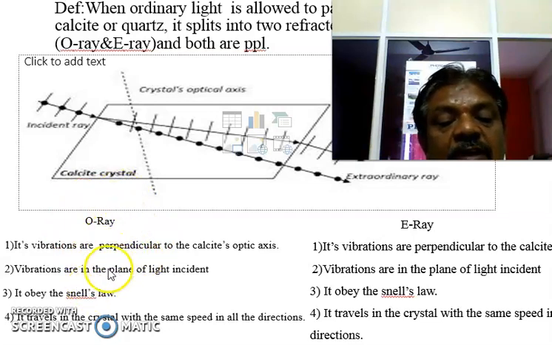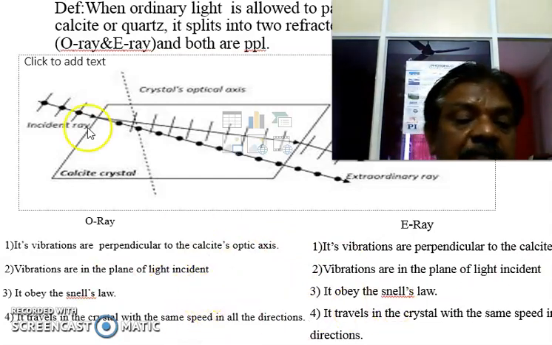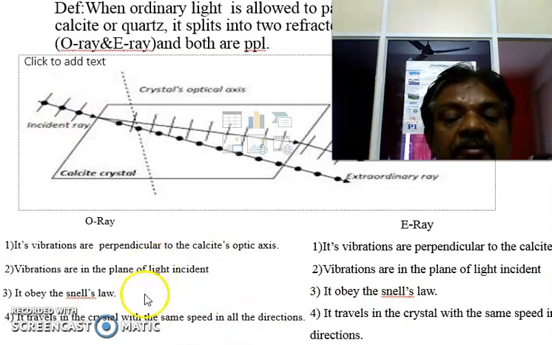So the refractive index of the ordinary ray is smaller than the extraordinary refractive index in a positive crystal, and vice versa. These are the differences between positive and negative crystals.